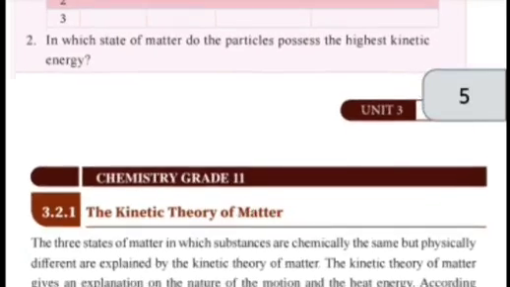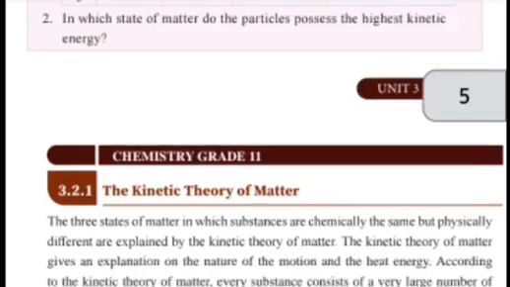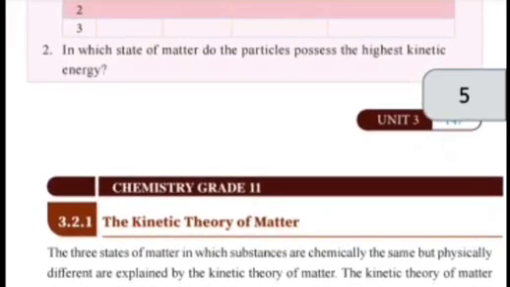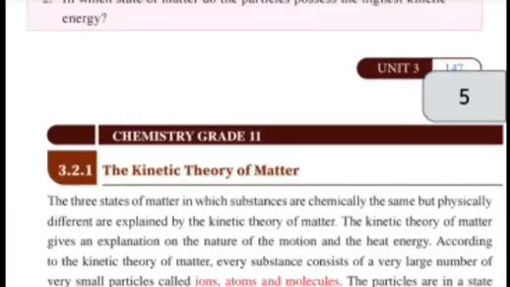According to the kinetic theory of matter, every substance consists of a very large number of very small particles called ions, atoms, and molecules. Particles are in a state of continuous and random motion with all possible velocities, which means that the motion of the particles increases with a rise in temperature. If the temperature is high, the motion of the particles is high.